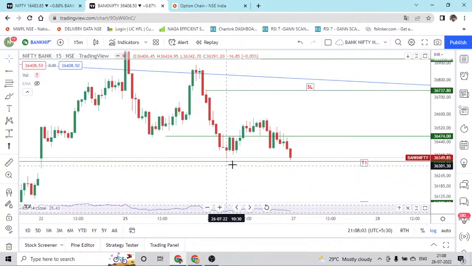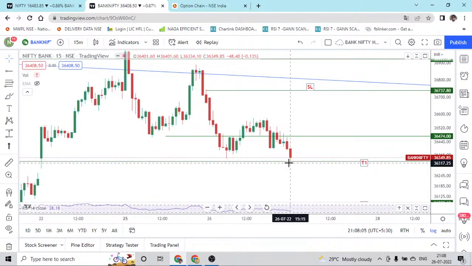So 36,342 and 36,333, almost very close numbers. So definitely this is going to be a double bottom if we get bullish candlesticks, or if we are getting a reversal. So that is where we can expect some sort of reversal.